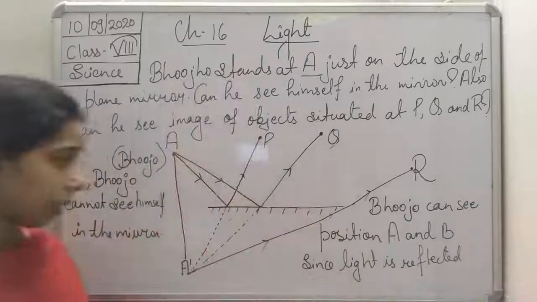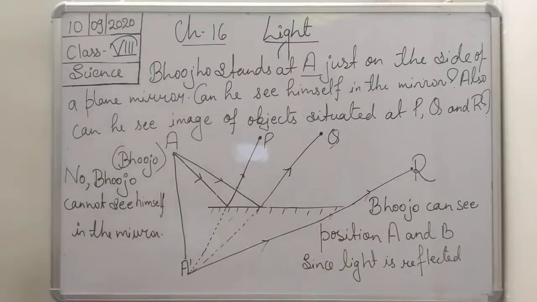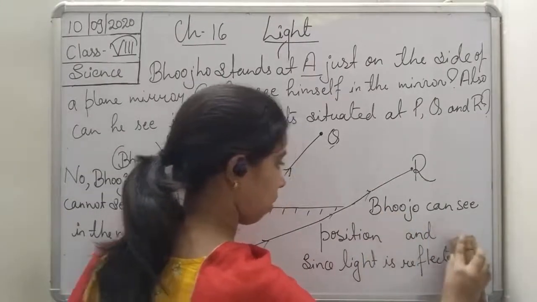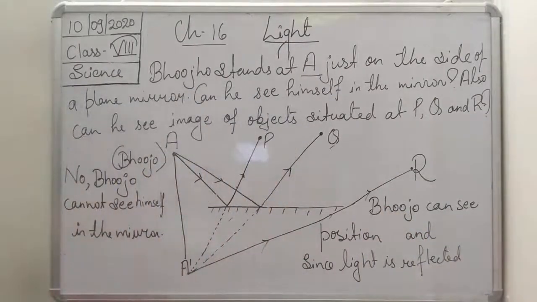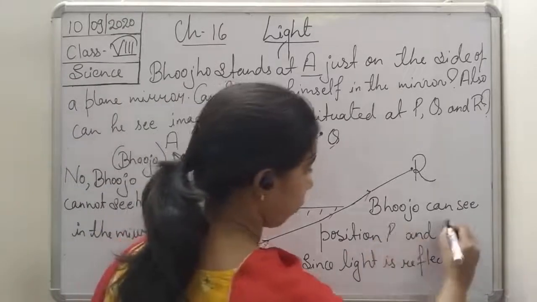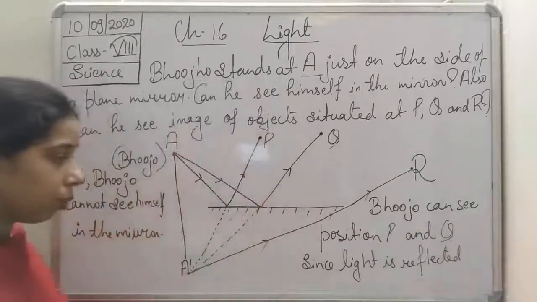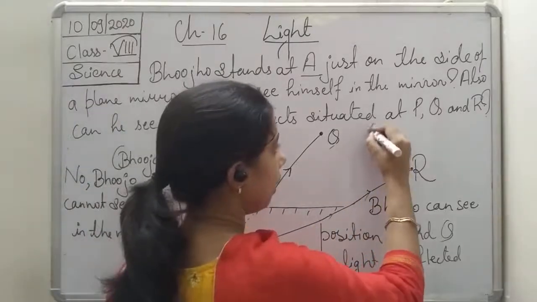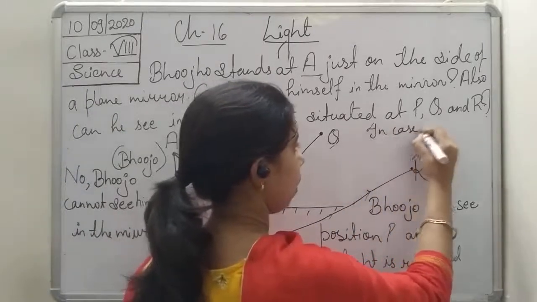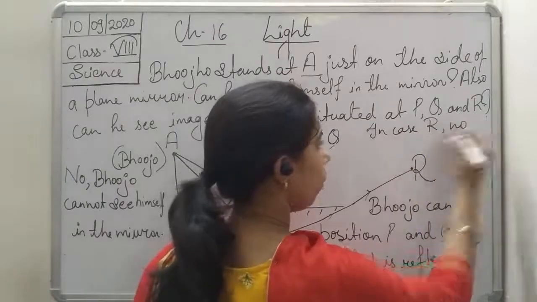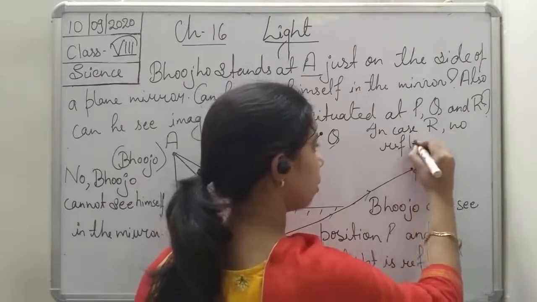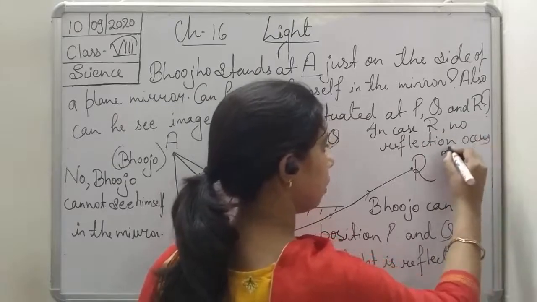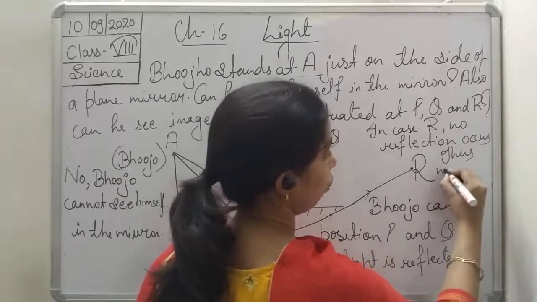Light is reflected from P and Q, but in case of R, students, I am writing here, in case of R, no reflection occurs. Thus, no image forms.